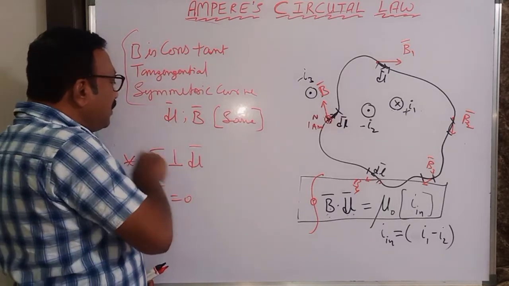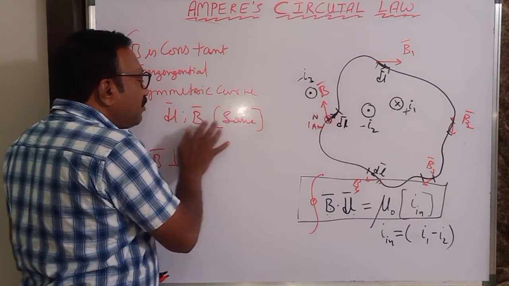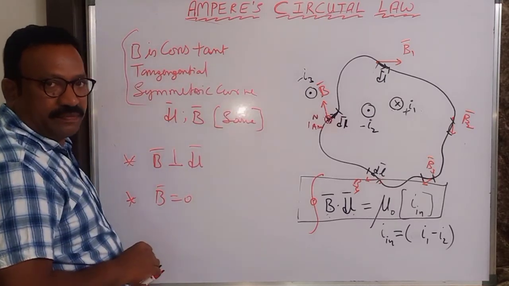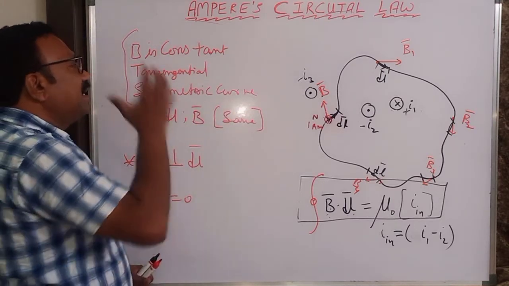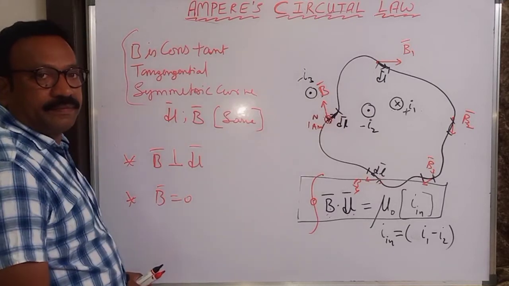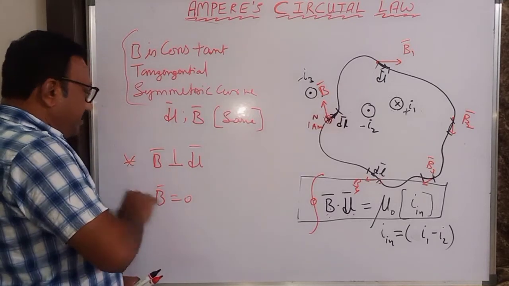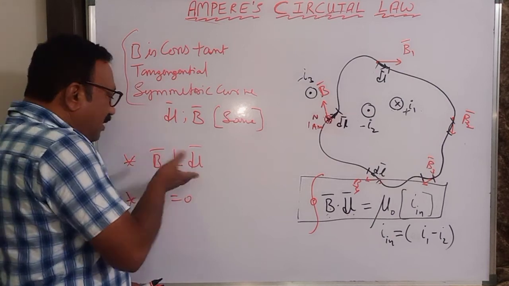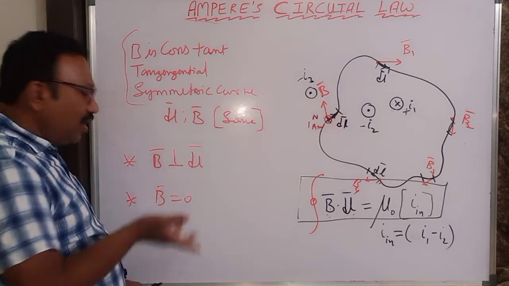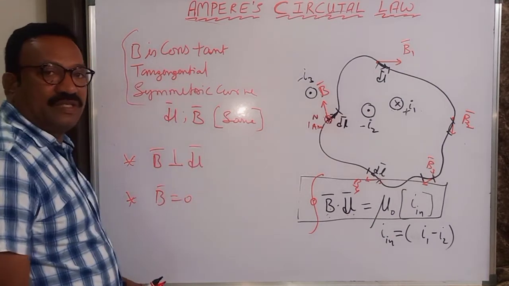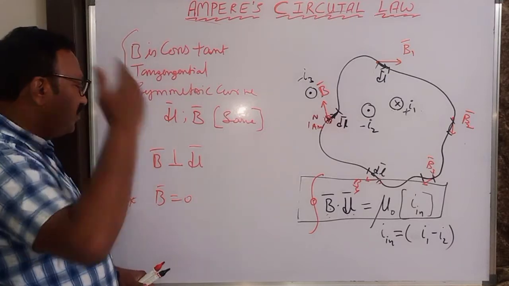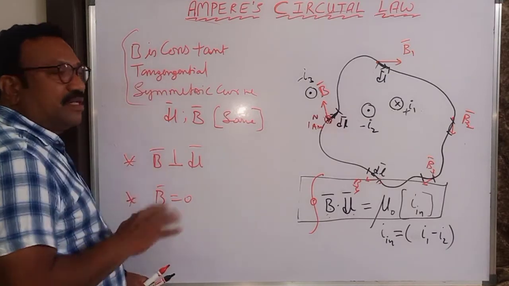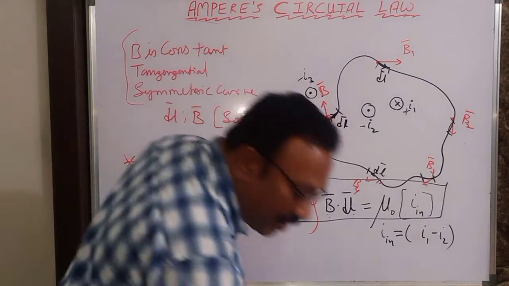That means the angle between dl bar and B bar must be 0. They must be in the same direction. Then it is very easy to apply. Or in this case also it is easy to apply. Or in this case also. So in three conditions, this Ampere circuital law is more clearly applicable.